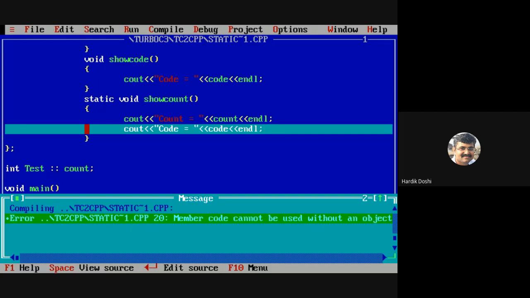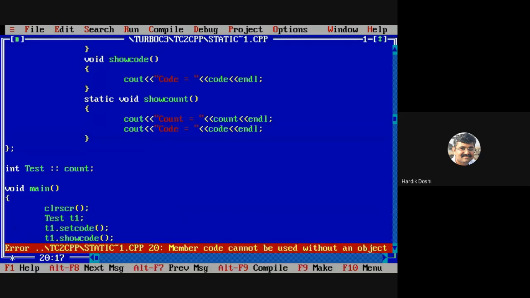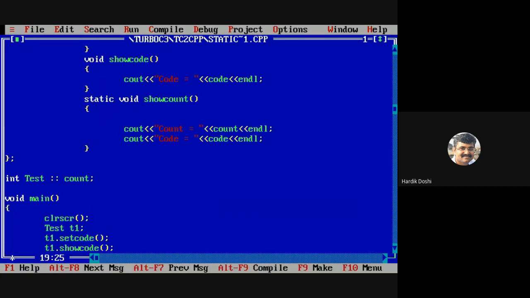So static member functions can access what? Static variables, static members. But if I want to access non-static members, then if I want to access code over here, this is correct.